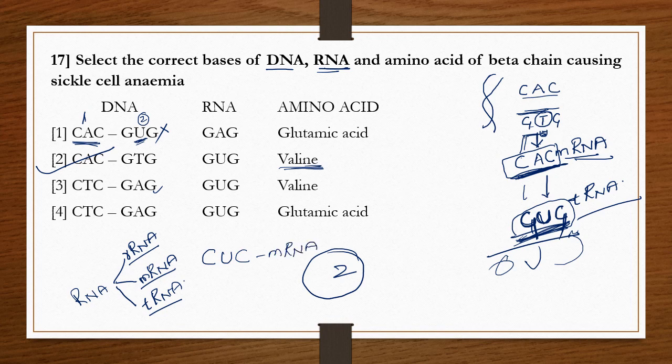And when it is transferred to the tRNA, it becomes GAG. This is the glutamic acid, not the valine. GUG is the valine, but here it is given glutamic acid. So this is wrong. That's why the correct answer is option 2.